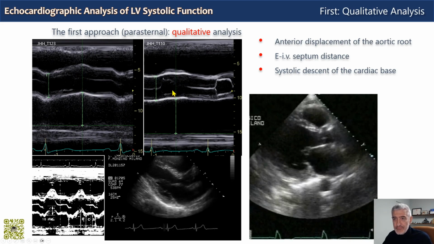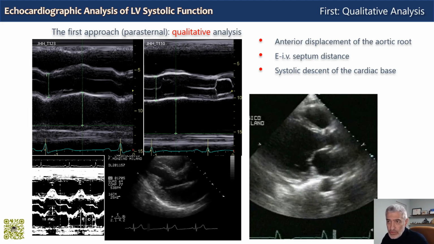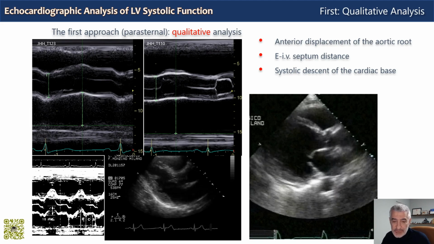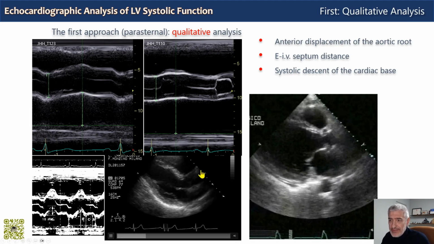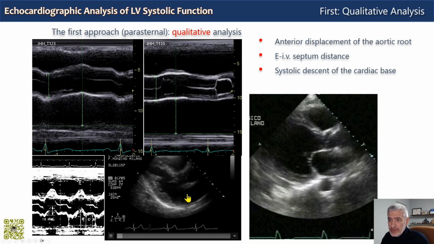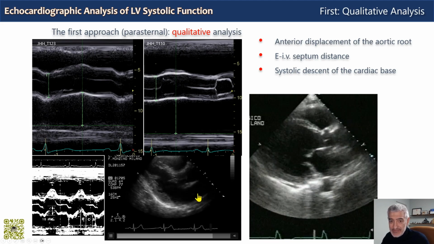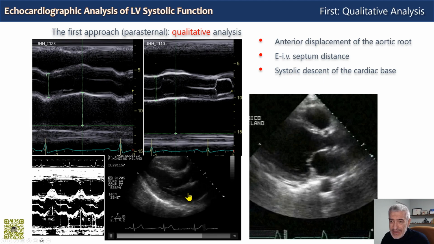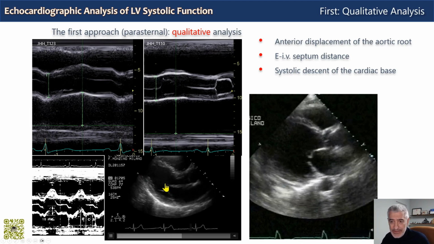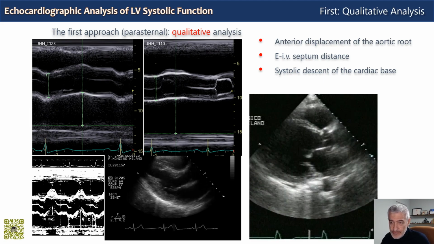Very different. What is the determinant of the anterior movement of the aortic root towards the anterior chest wall where the transducer is placed? Look at the video clip down here of a normal patient. During ventricular systole, the left atrium fills and expands. The left atrium fills by an amount of blood which is the same amount which will enter in the following diastole of the left ventricle, and after that will become the left ventricular stroke volume.